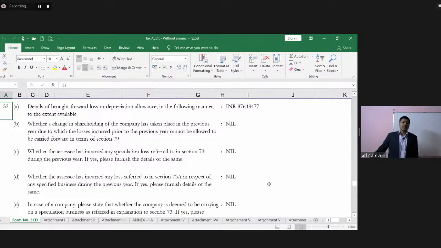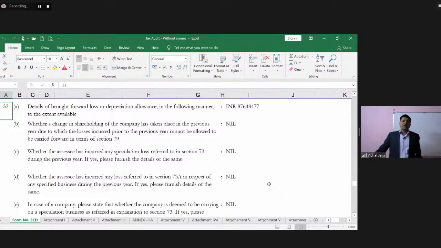And during the year, if there are any changes in the shareholding pattern, or if there are any specified businesses as per various requirements of the Income Tax Act, due to which any of those losses require specific treatment, or any of the losses may not be allowed in respect of adjustment with the total taxable income, then such information would be relevant for the income tax department, and that seems to be the logic behind putting up this clause. Now, for this clause, we'll get on to the audit procedures.